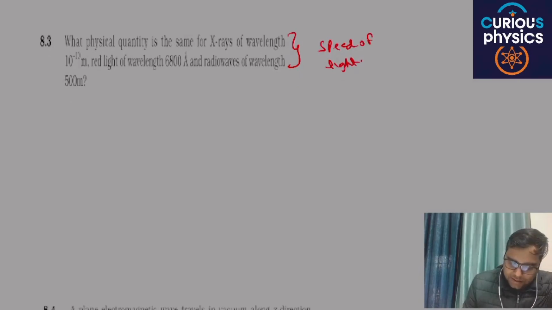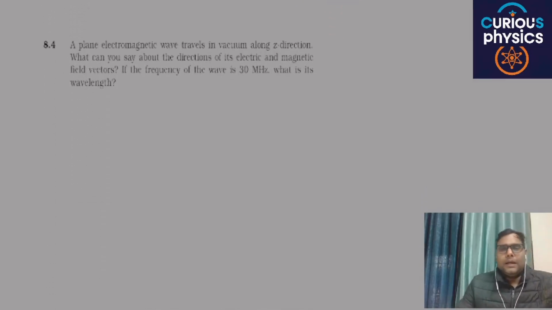Next is 8.4. A plane electromagnetic wave travels in vacuum along z direction. What can you say about the direction of electric and magnetic field? If the electric field is moving in x direction, then the magnetic field is moving in y direction.